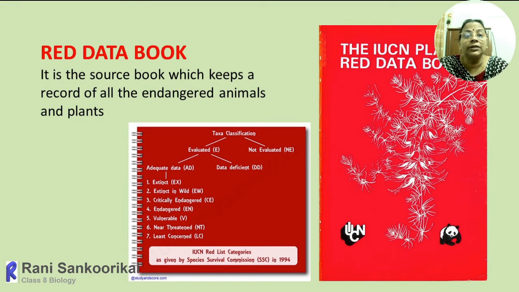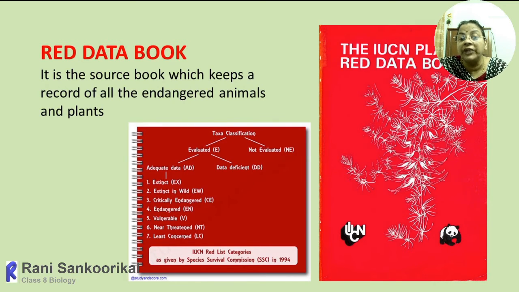Because there is the IUCN Red Data Book, International Union for Conservation of Nature and Natural Resources. This is an organization which involves all the countries and their officials.